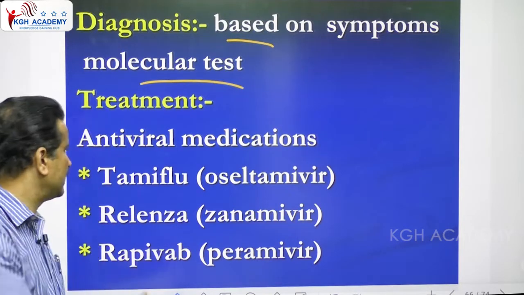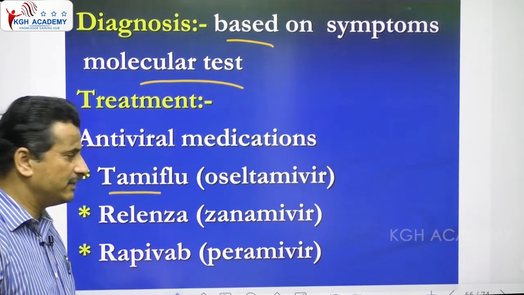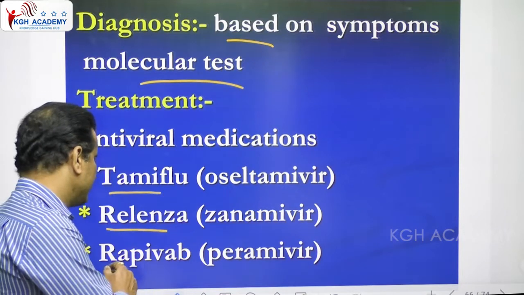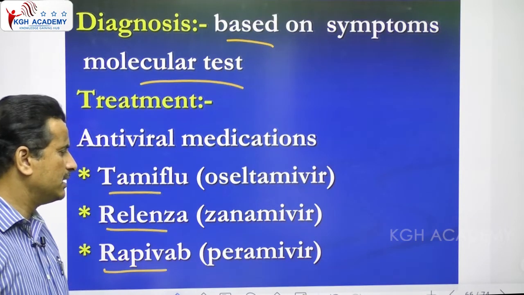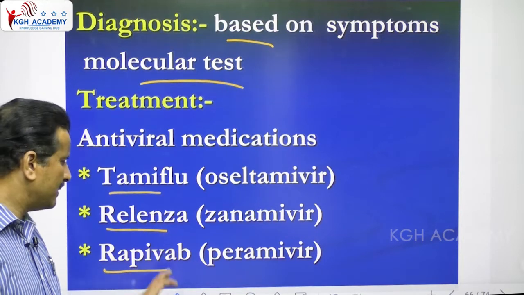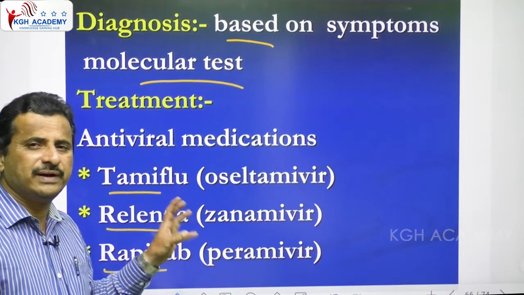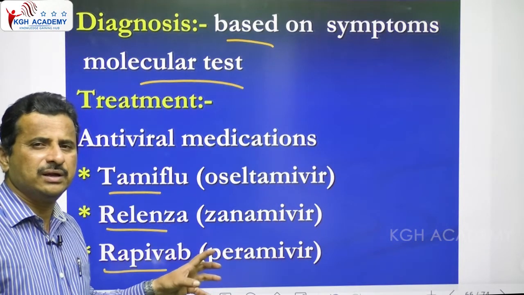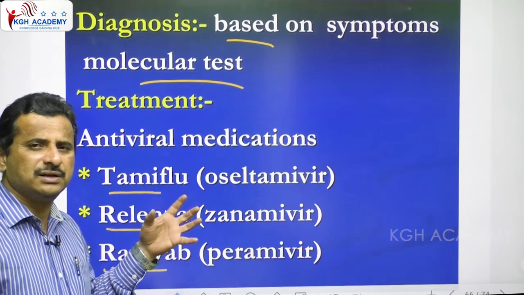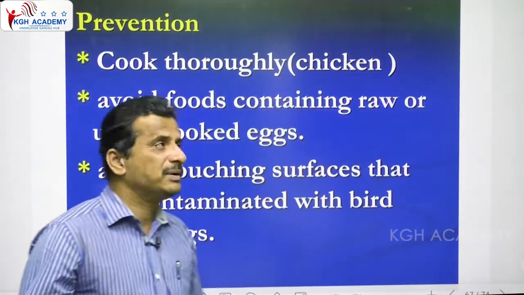Okay, so what are they? Tamiflu, also called oseltamivir, Relenza, also called zanamivir, and Rapivab, also called peramivir. So Tamiflu, Relenza, Rapivab, these are the swine flu drugs. They control the virus multiplication in our body, and by stopping the virus multiplication, the person automatically develops immunity.